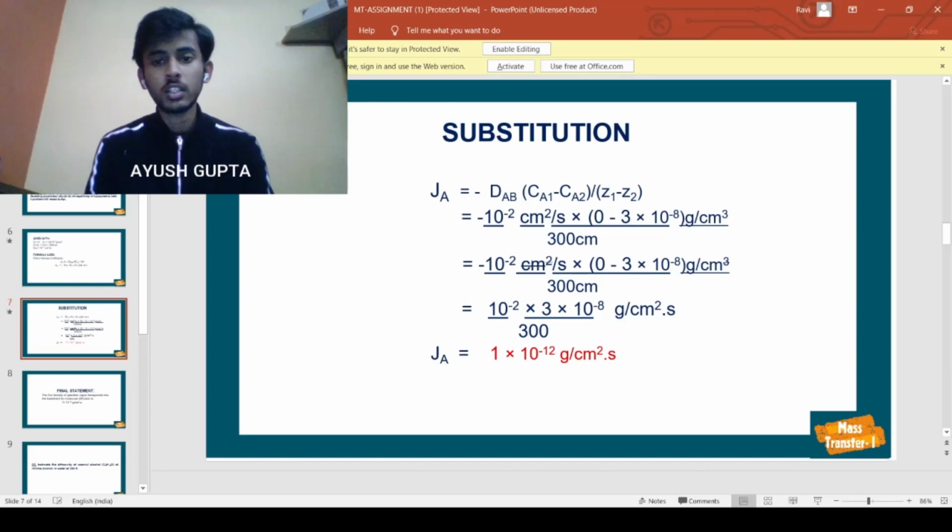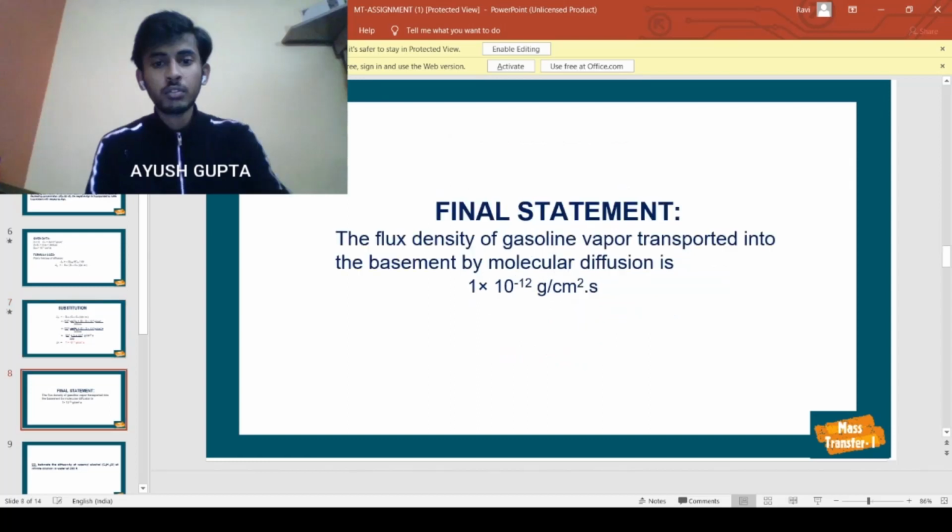Substituting those values, the centimeter square and centimeter cube get cancelled, and 1 centimeter per centimeter remains, and that combines with the diffusivity. The flux density turns out to be 10 to the minus 12 gram per centimeter square second. Therefore, the final statement is: the flux density of gasoline vapor transported into the basement by molecular diffusion is 10 to the power minus 12 gram per centimeter square second.